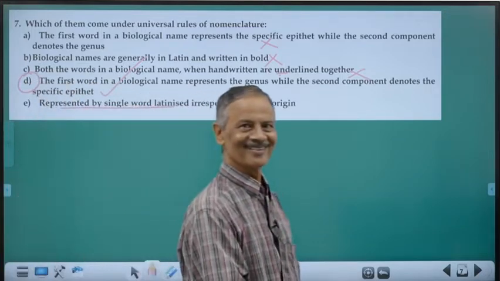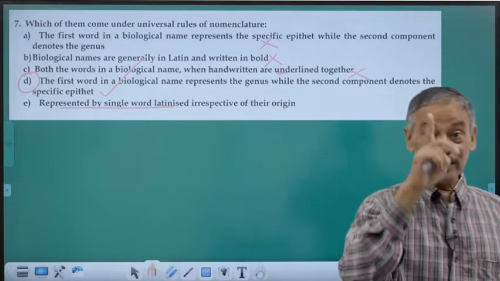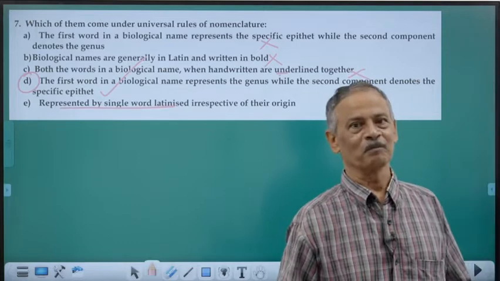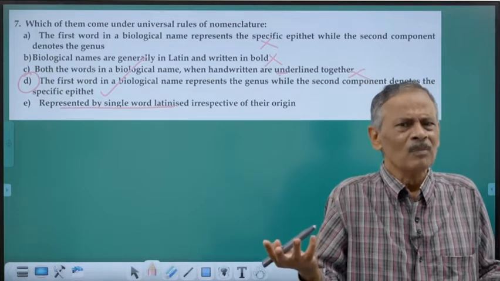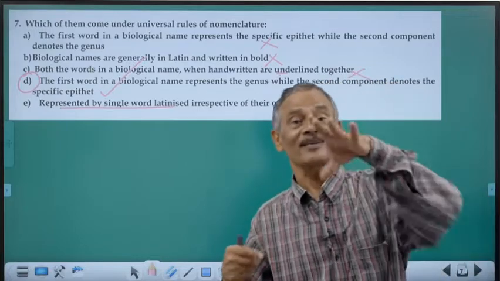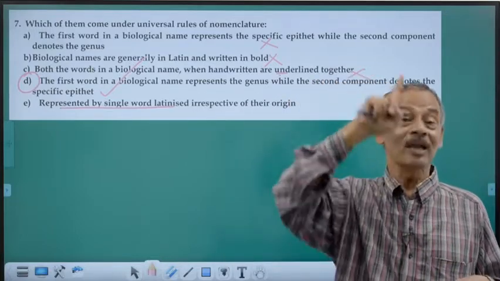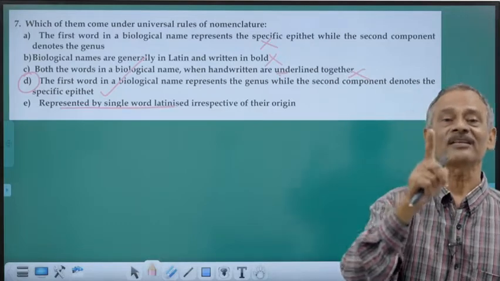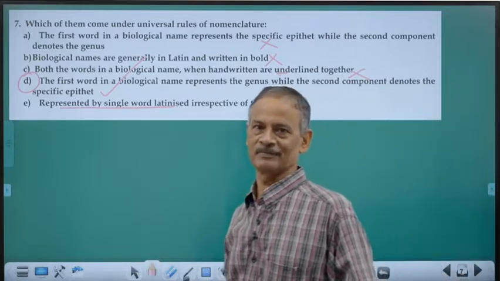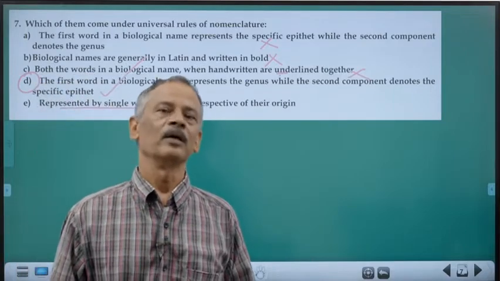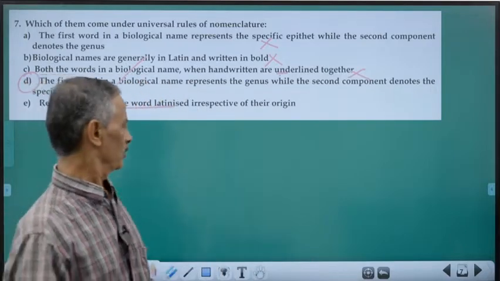Clear? This is how we are arriving at the 100% correct answer. See, there may be some statements which may be almost similar to the correct answer, but they need not be the 100% correct answer. We have to come at the 100% correct answer, absolutely correct answer. That is also very important in competitive examinations. Clear?